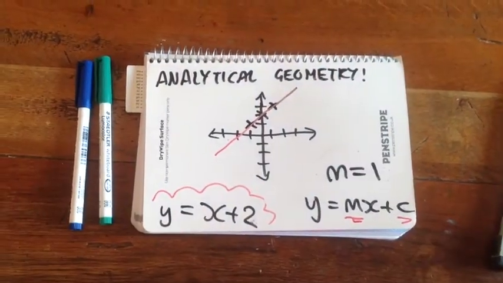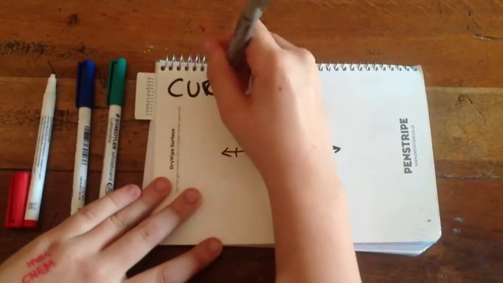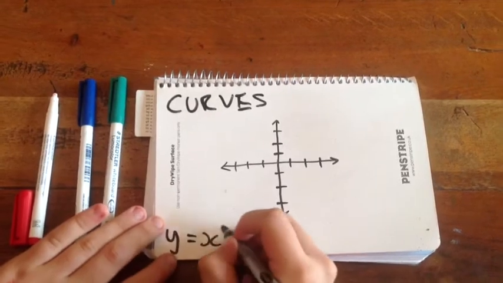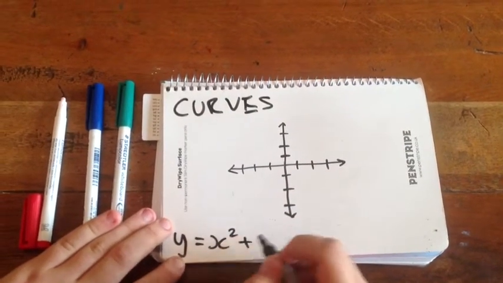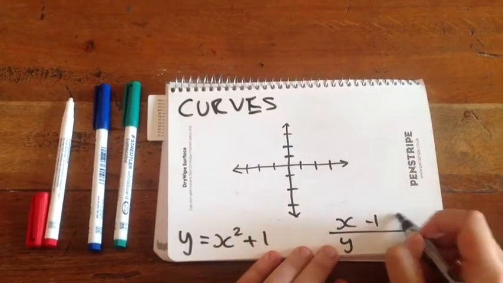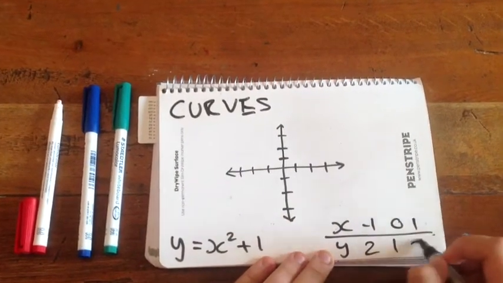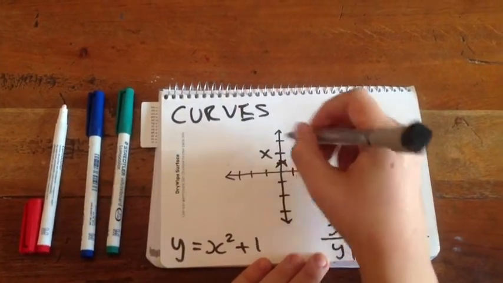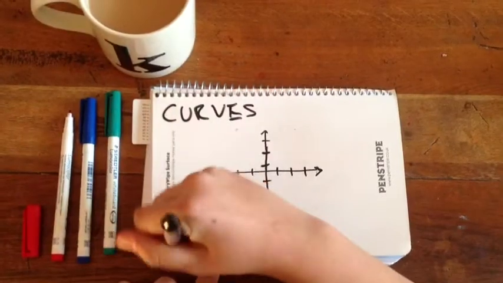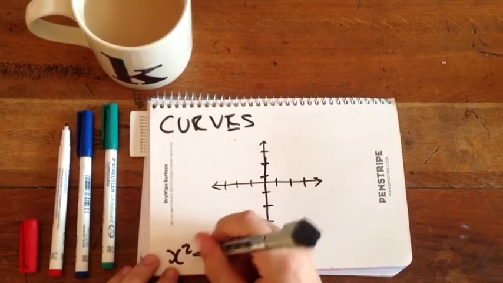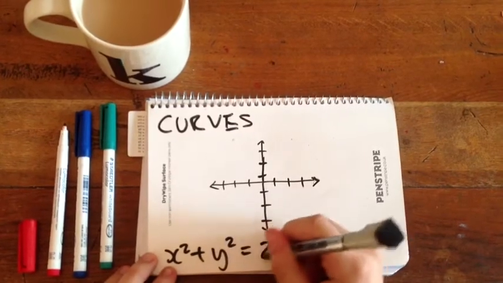We can also use this to plot curves on a graph. All equations with squared variables create curves on a graph. For example, we can use the equation y equals x squared plus 1. We can substitute different values for x and plot them to create a curve. We can also create a circle, such as with the equation x squared plus y squared equals 2 squared, with a radius of 2.